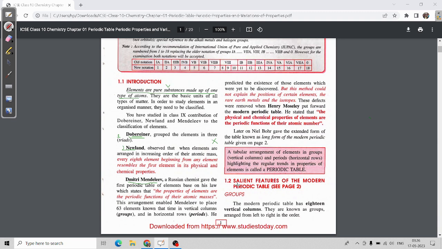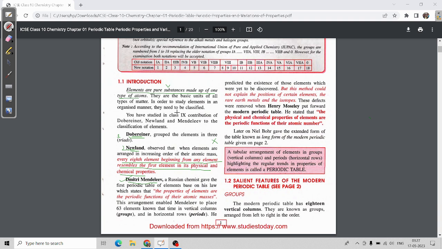But this also failed, as the law he gave was that every eighth element beginning from any element resembles the first element in physical and chemical properties. This law failed.